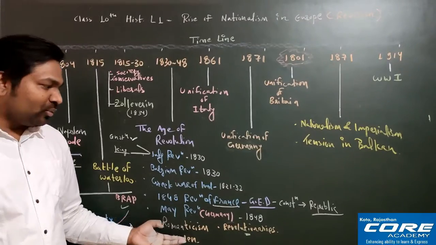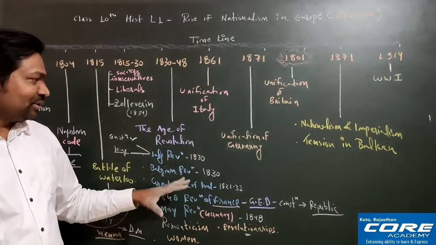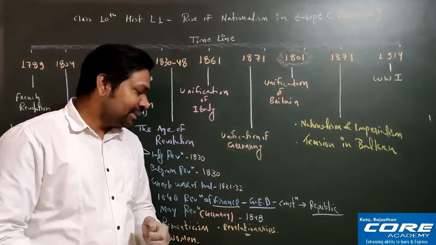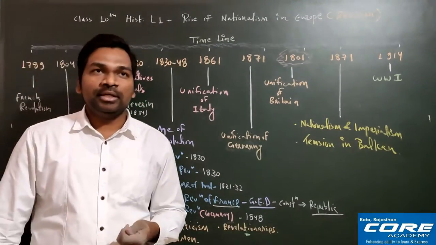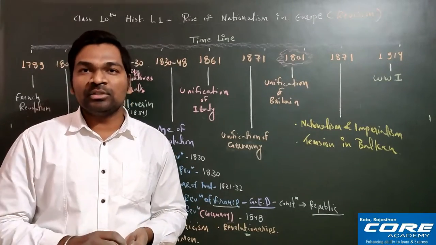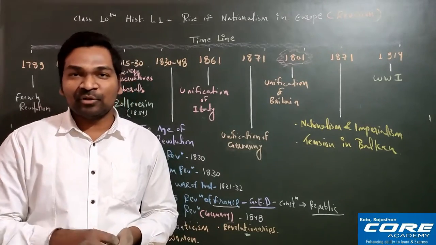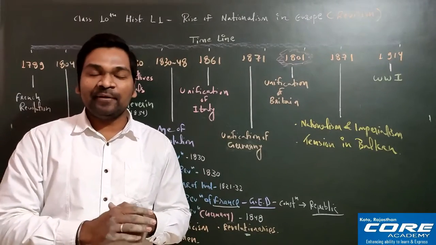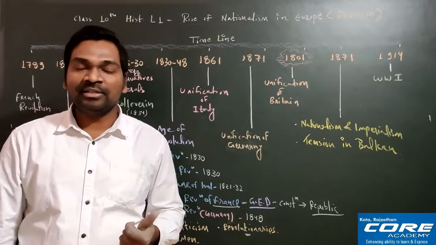Now I'll tell you about the revolutionaries. Revolutionaries are the people who are doing all this revolution. Since we are talking about the age of revolution, we have to discuss the revolutionaries. So let's start. Here the most famous one was Giuseppe Mazzini. Okay, remember Giuseppe Mazzini? Giuseppe Mazzini was from Italy, and his dream was to unite Italy one day, because Italy was controlled by different empires, which I'll tell you about after that, right?